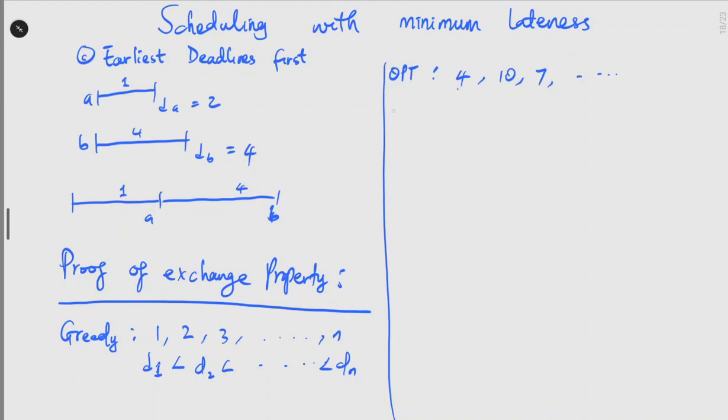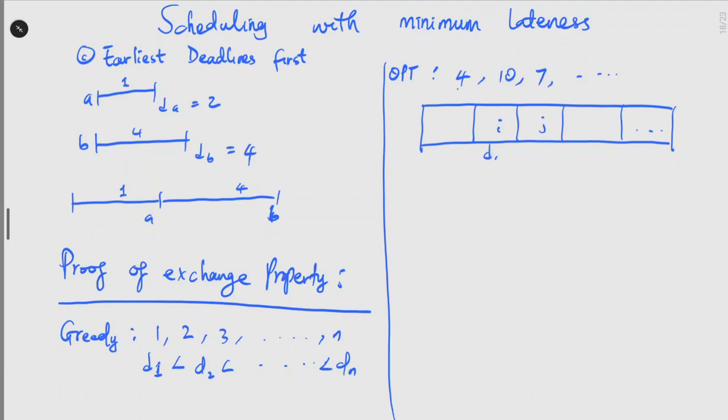So let's try to illustrate this with a diagram. Supposing this is the schedule for the OPT, that's the optimum. These are the jobs. Let's call these I and J, and you have the deadline of I greater than the deadline of J. Just like in this example, you have 10 first, then 7. So you have the deadline of I greater than the deadline of J. So this is our OPT schedule.